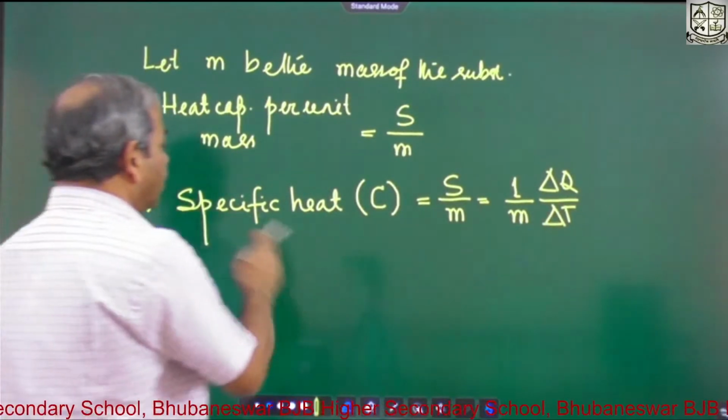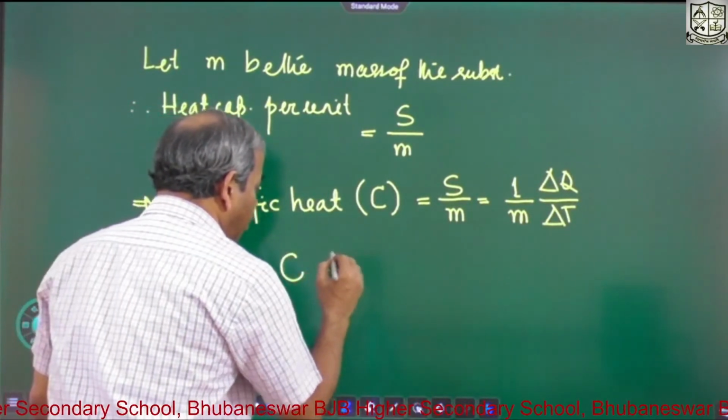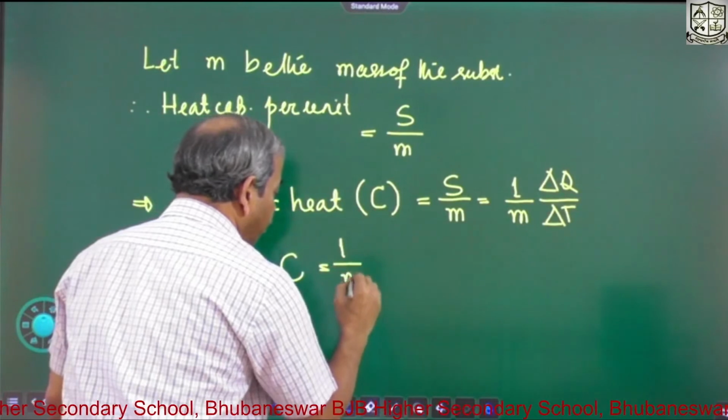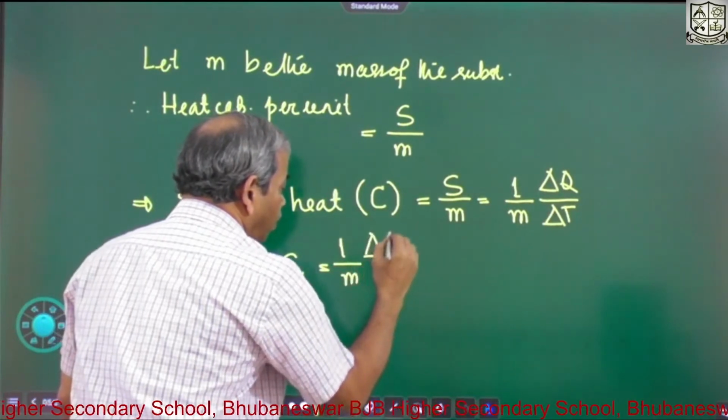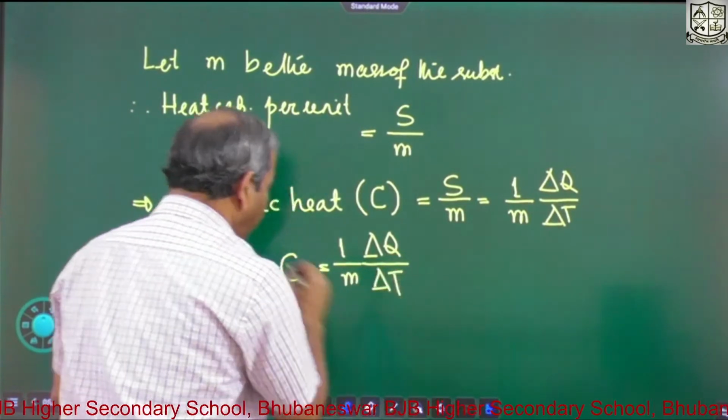So now let me write that down. So C is equal to 1 over M delta Q by delta T.